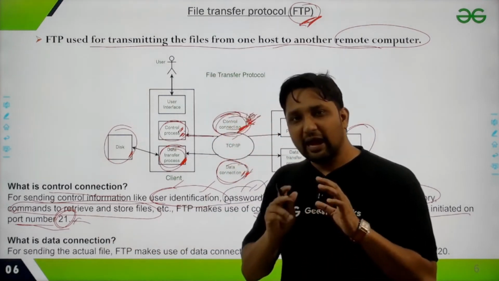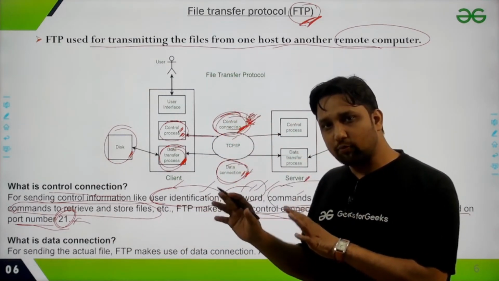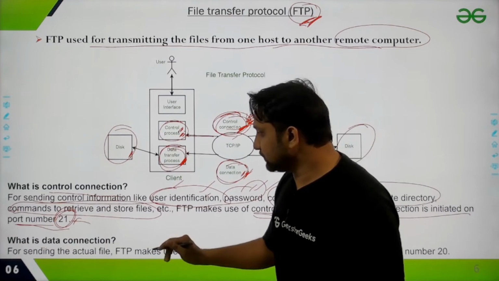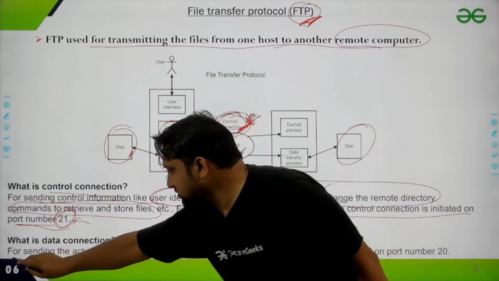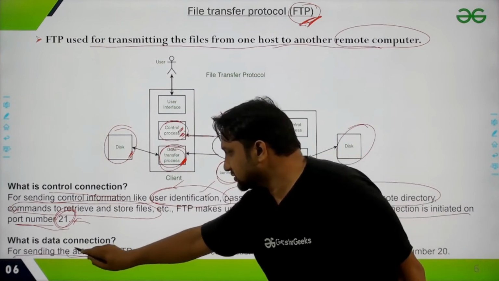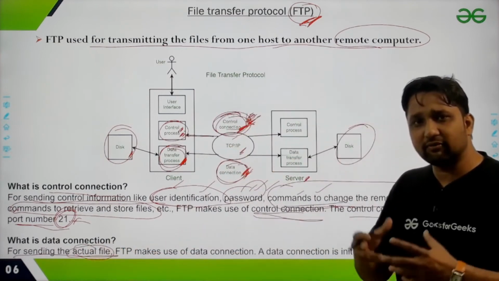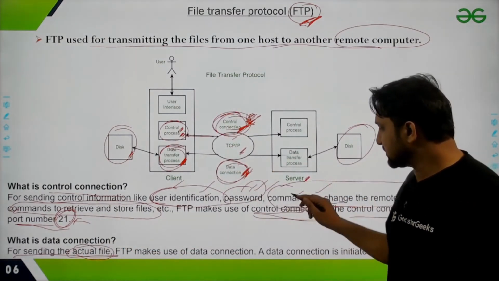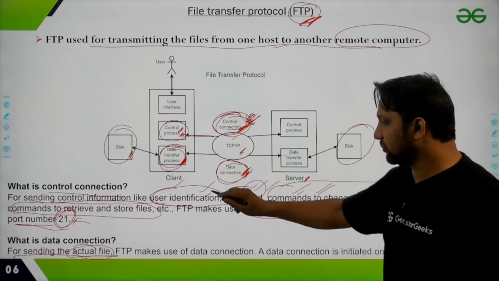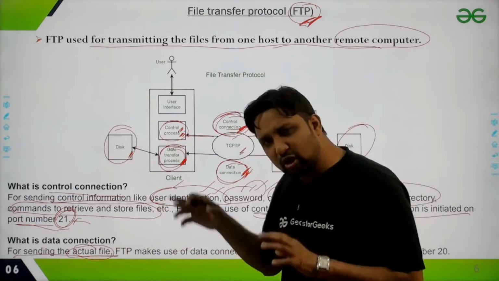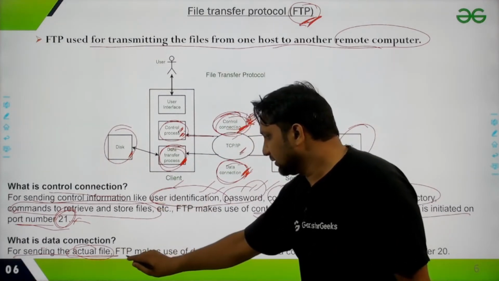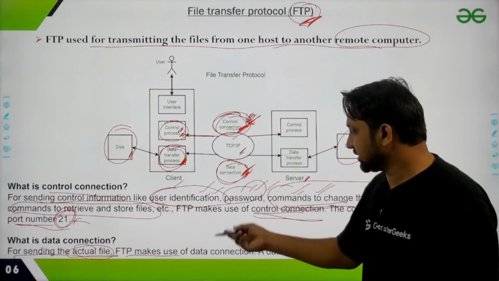We know that every application has its own port number. Another type of connection that we can make is the data connection, which is used for sending the actual files. If you want to send an actual file, rather than sending commands or making a login somewhere, if you are simply downloading some file, then a data connection is made.